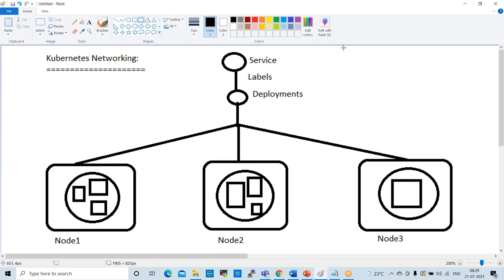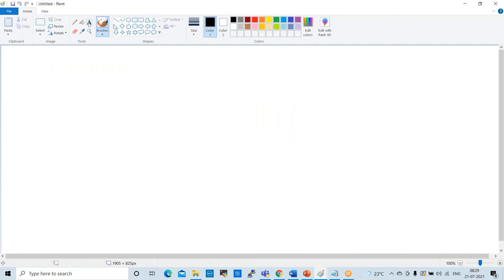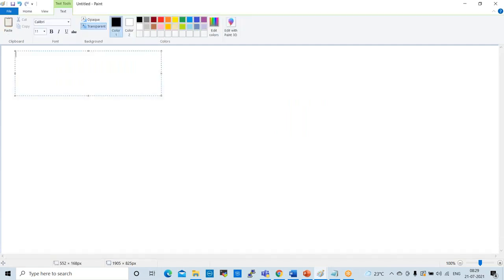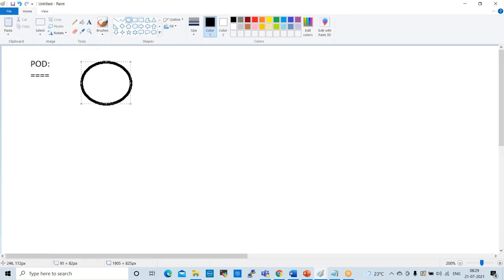Let us try to understand. A pod is nothing but a group, a combination of some containers. For example, this is one pod. A pod has one or more than one containers available.